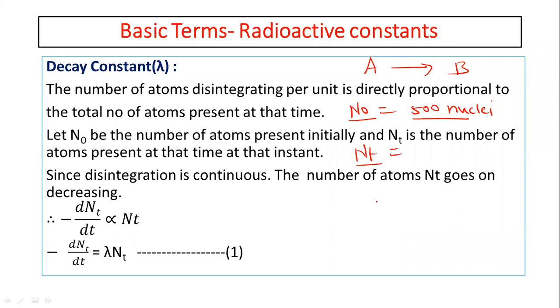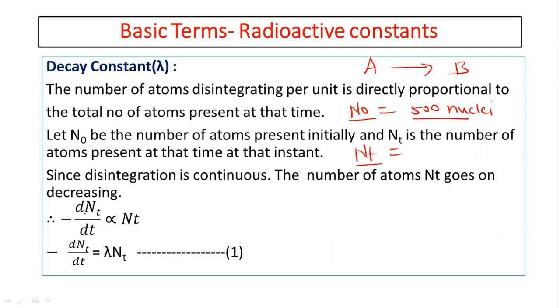Just like in the running competition, our energy goes on decreasing. Initially we have a lot of energy, but after 100 meters, 200 meters, 300 meters, 400 meters, our energy goes on decreasing. In the same way, the number of atoms present also goes on decreasing.